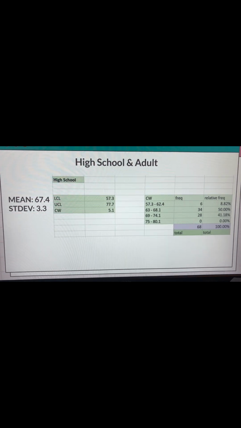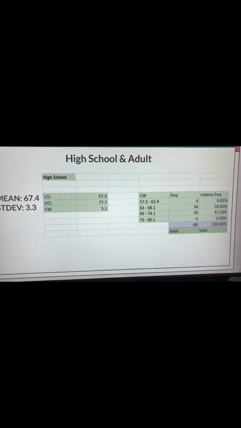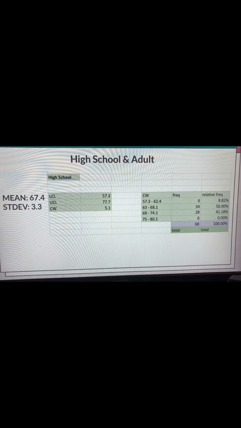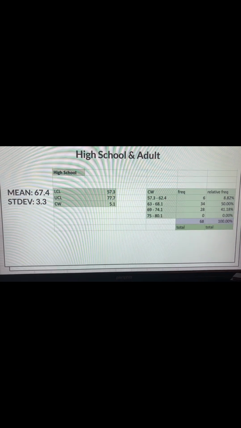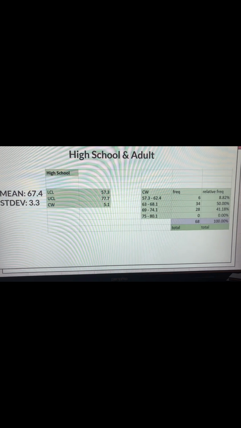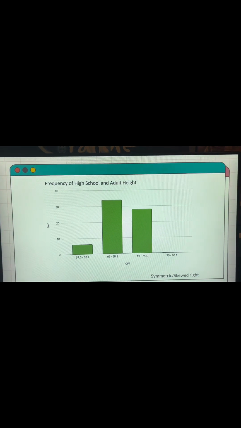High school mean 67.4, standard deviation 3.3, lower class limit 57.3, upper class limit 77.7, class width 5.1. So this is the histogram for high school and adults. I said it's symmetric, but also a little skewed right because of the outliers over here. Okay, it's not outliers plural, it's just one person, and it's not really an outlier, it's just someone who is a little bit over the average, 74.5 inches tall, and they are a 12th grader.